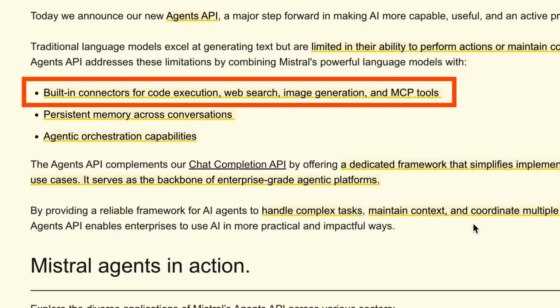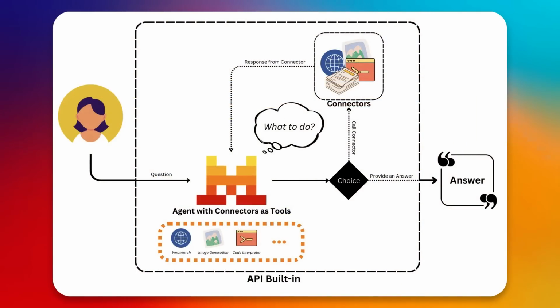The second key thing in here, I would say, is not actually something that's hugely unique, but is something really good to see them adding. And this is like a suite of built-in connectors, or you can think of these as built-in tools. So they've got code execution, which we've now seen, I think, on pretty much all the major providers. As of last week, I think Anthropic added this, Google's had it in the past, OpenAI had it, and then updated it again, I think, last week. But I'm pretty sure for Mistral, this is like a new thing that they've introduced here.